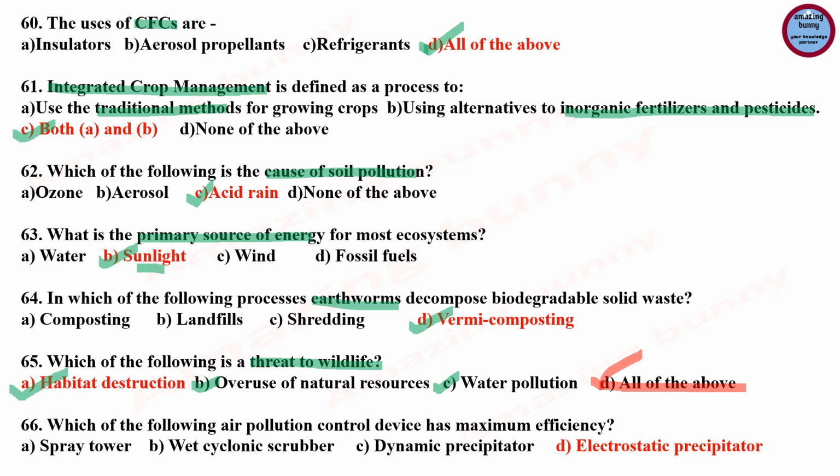Question number 66. Which of the following air pollution control device has maximum efficiency? Answer is electrostatic precipitator, because it has the maximum efficiency among the rest with a value of 99%.